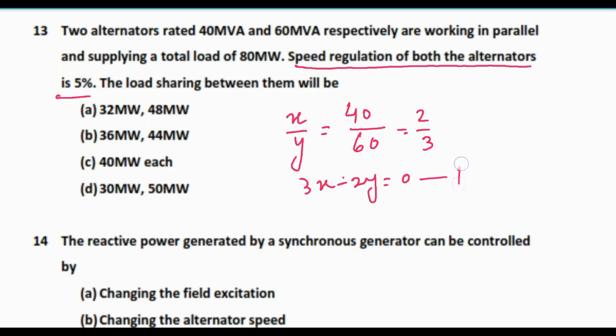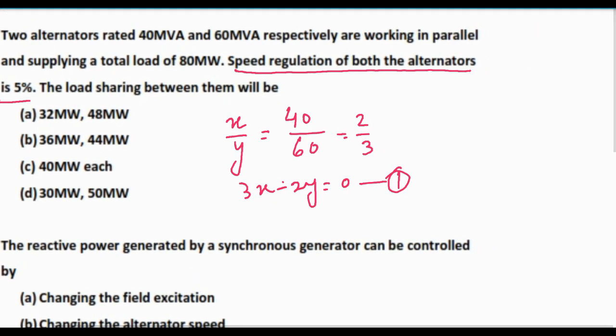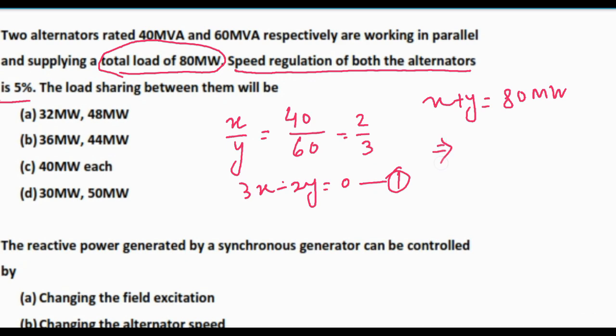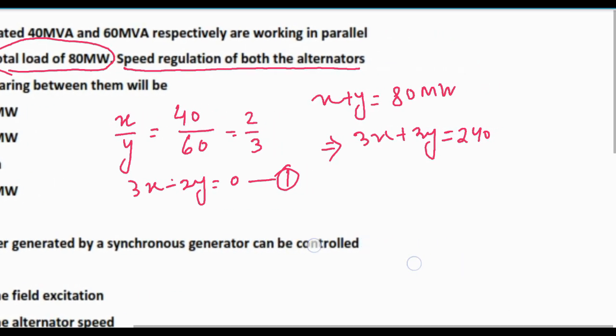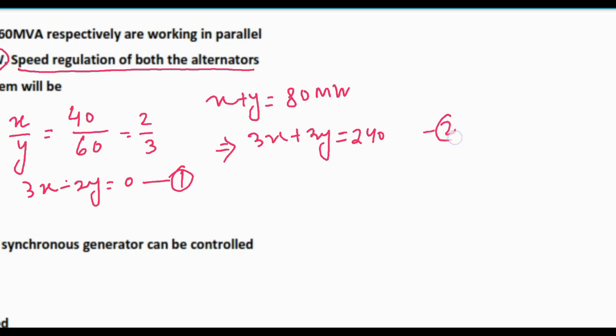I am calling it equation 1. And another thing is given, supplying total load of 80 megawatt. So I can write that x plus y is the total load which is equal to 80 megawatt. So 3x plus 3y is equal to 240 megawatt, and I am calling it equation 2.